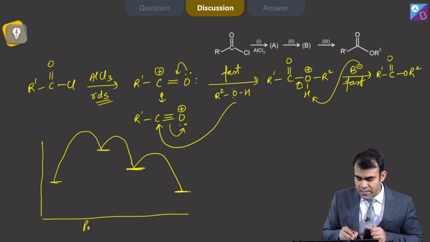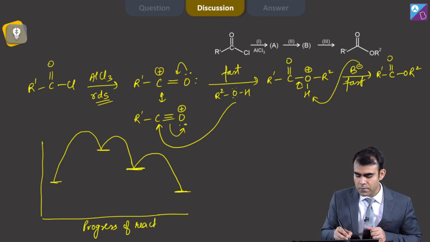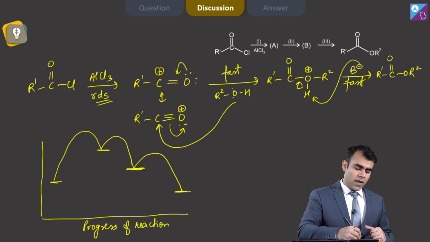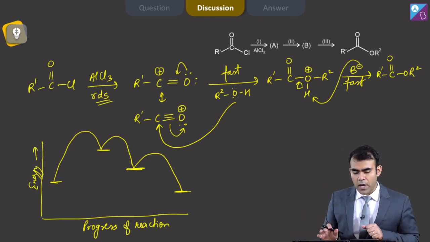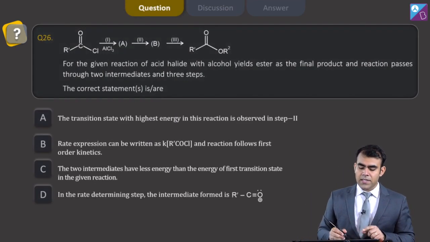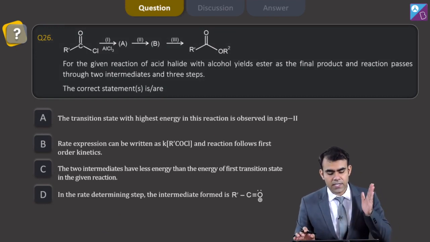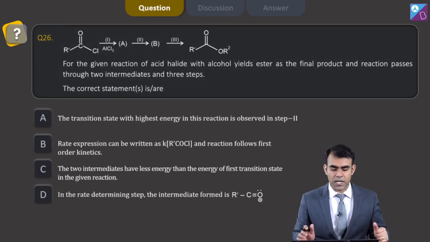This is the progress of reaction, and this is energy, that is the potential energy. Now here the statements are: the transition state with highest energy in this reaction is observed in step 2.